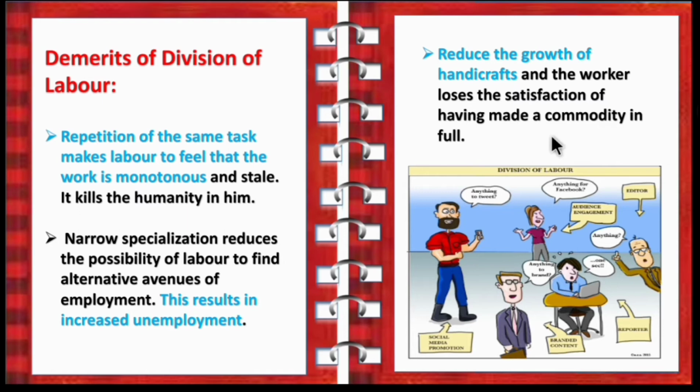So the use of machinery, what happens? It decreases the satisfaction of the worker that they have made the commodity in full. So these are all the demerits of division of labor. First one is they will feel bored of doing the same task again and again, and second one is they will be efficient only in one particular task.